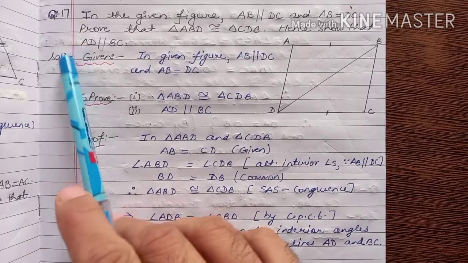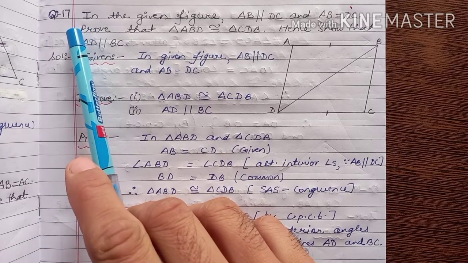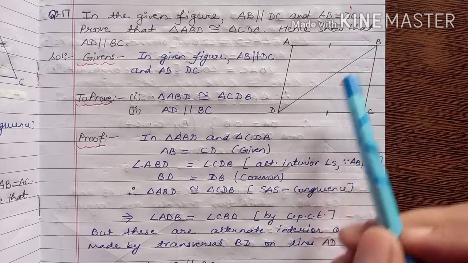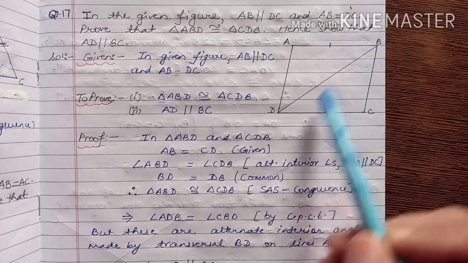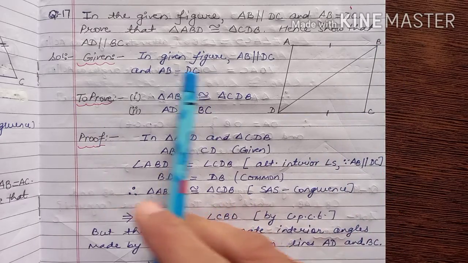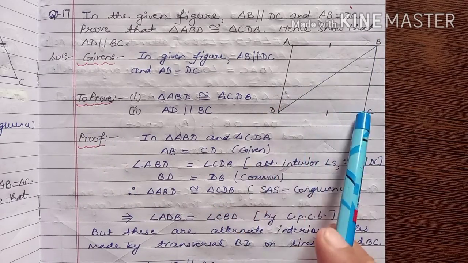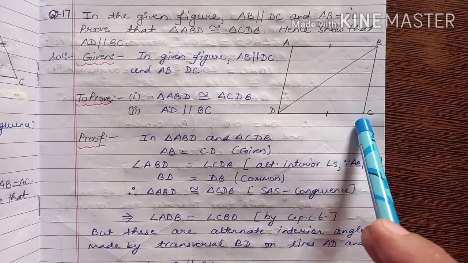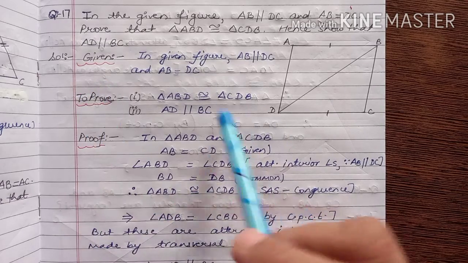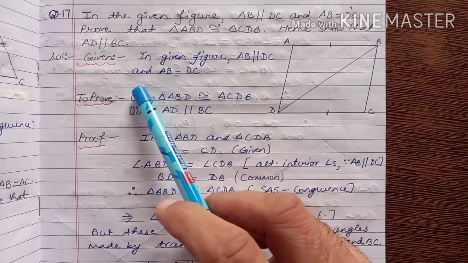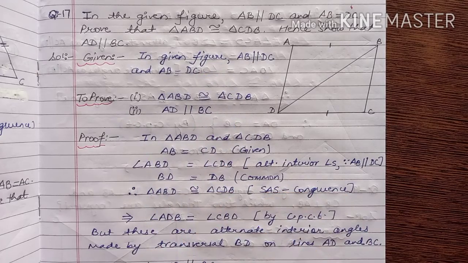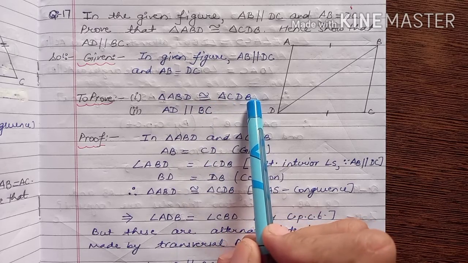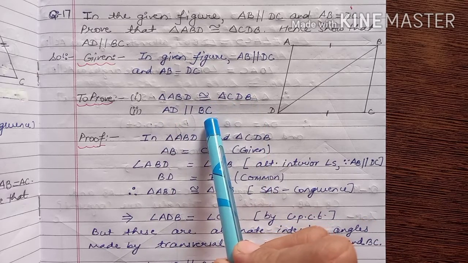Now we consider question number 17. In the statement, in the given figure, AB is parallel to DC, and AB and DC are equal also. We have to prove that triangle ABD and triangle CDB are congruent, and then AD is parallel to BC. So this is the given. In given we can write AB is parallel to DC and AB is equal to DC. And we need to prove two things. First, triangle ABD is congruent to triangle CDB, and second, AD is parallel to BC.